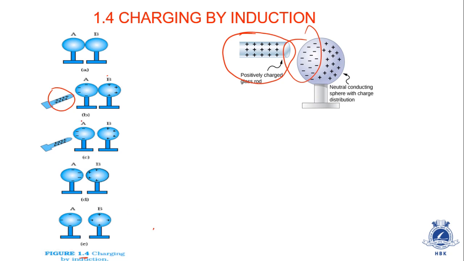Now in such conditions, these two are in contact with each other right now, but see this diagram, there is a difference. They are not in contact with each other, they are separated. So in that case, if this rod is also moved away, A will get negative charge and B will get positive charge. In such a way we can charge sphere A and sphere B: sphere A gets negative charge and sphere B gets positive charge. So this is called charging with the help of induction.